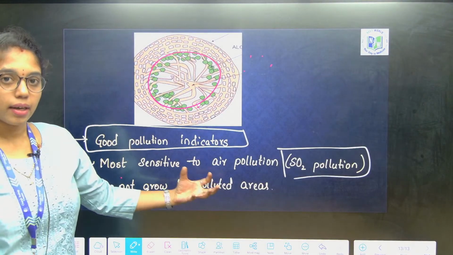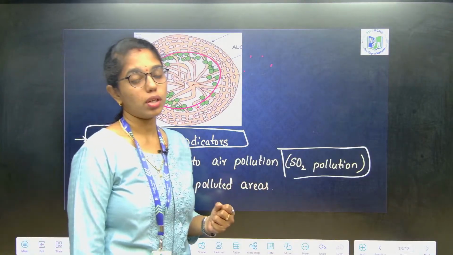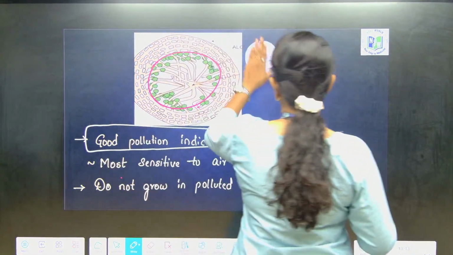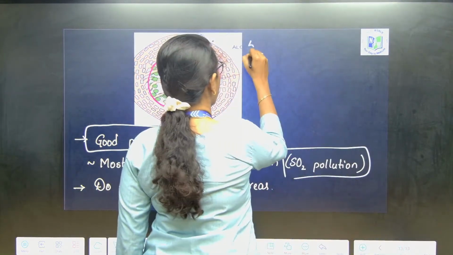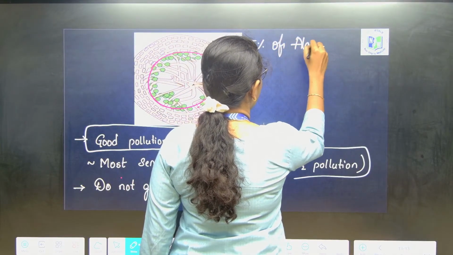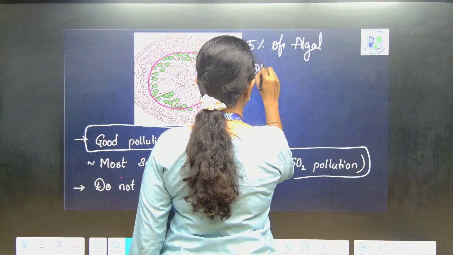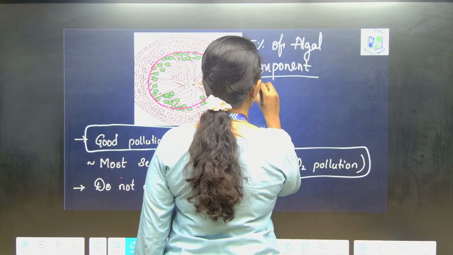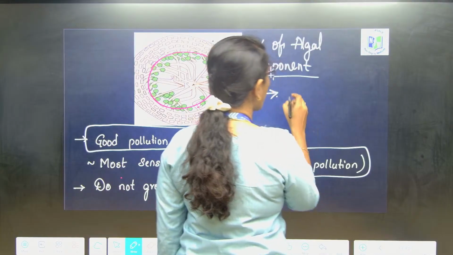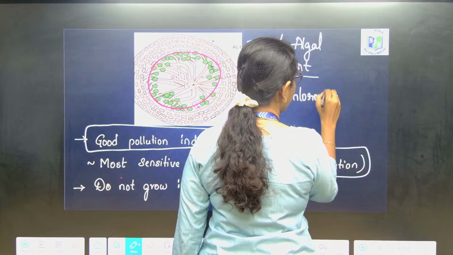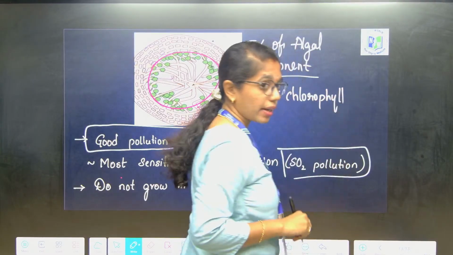To dig a bit deeper, how can they identify the pollution? How are they unable to grow in pollution-rich areas? I will tell you the reason. It has 5% of algal component, right? The algae has chlorophyll inside it.